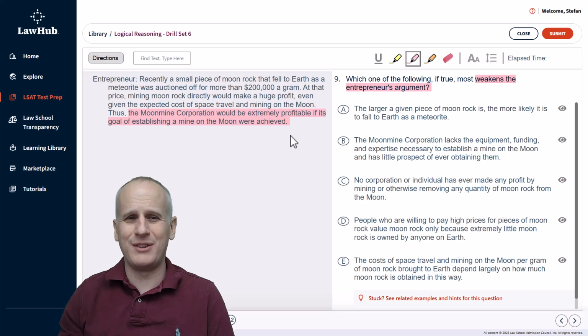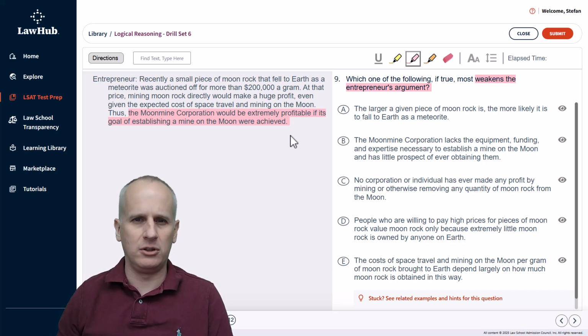But I would argue that this is a relatively accessible in real life situation. And there are some basic tenets of global knowledge that you may need to apply. And basic economic theory, supply and demand, might be that kind of thing that you can apply here, because we got this small piece of moon rock that fell to Earth and it fetched a price of $200,000 a gram.